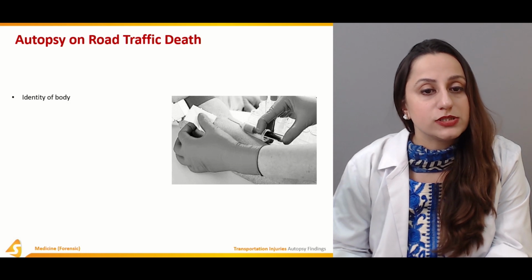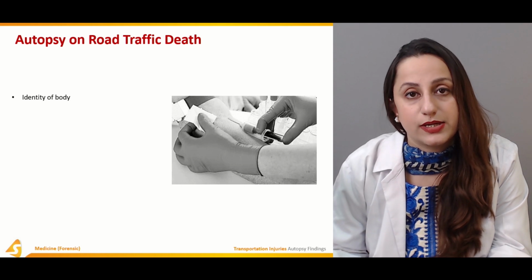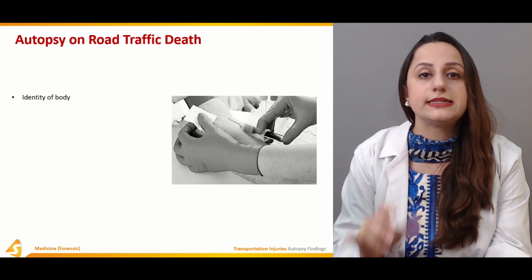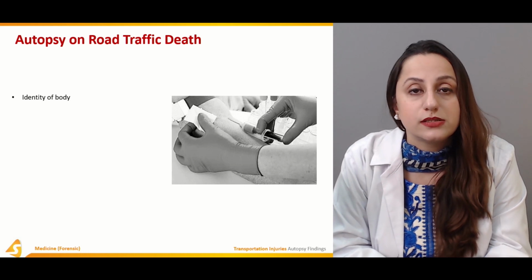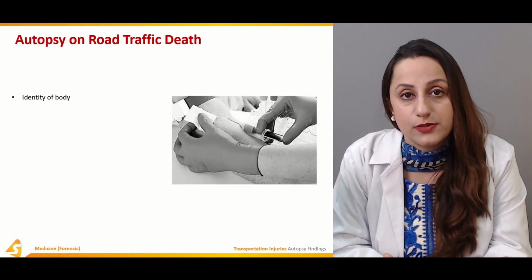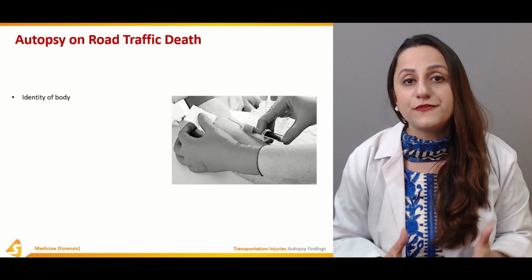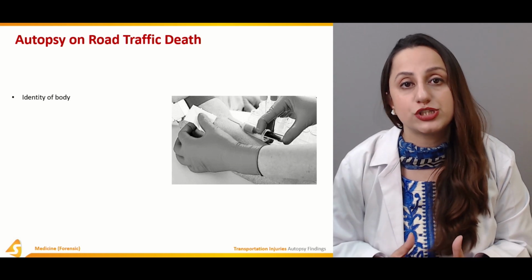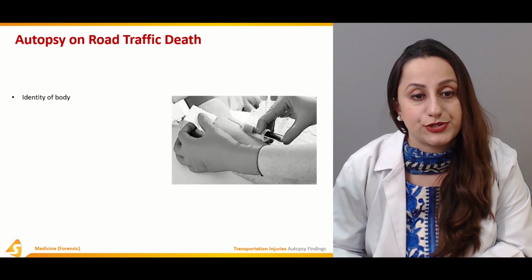Now, talking about the autopsy in road traffic accidents, what are the samples that we are going to send to the chemical pathologist? Of course, the routine samples, that is the blood, the urine, the pleural fluid, the vomitus, if it can be collected, are sent to the chemical pathologist for the assays. And to identify the body, it is very important to get the personal details and the complete history of the person.